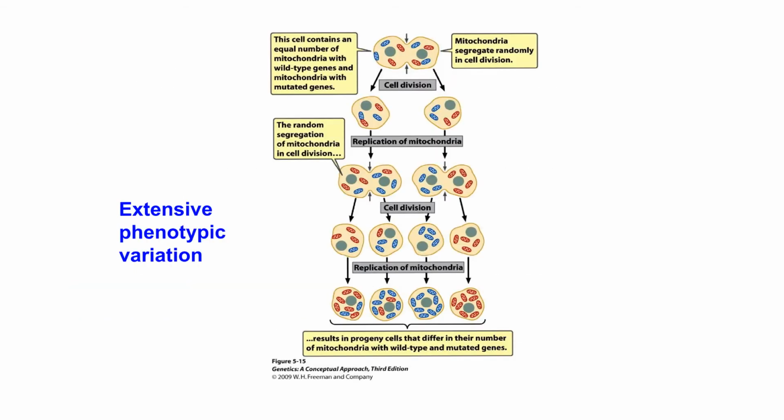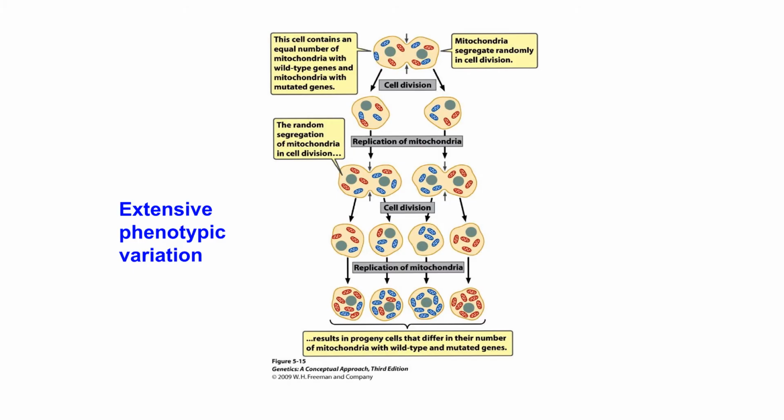As we discussed before, one cell contains thousands of mitochondria, and these mitochondria segregate randomly during cell division. As you recall, there is no controlled mechanism for division of cytoplasm, such as the one which controls division of DNA into daughter cells. So this randomness in mitochondrial segregation is behind the extensive phenotypic variation in traits encoded by genes located on mitochondrial DNA.